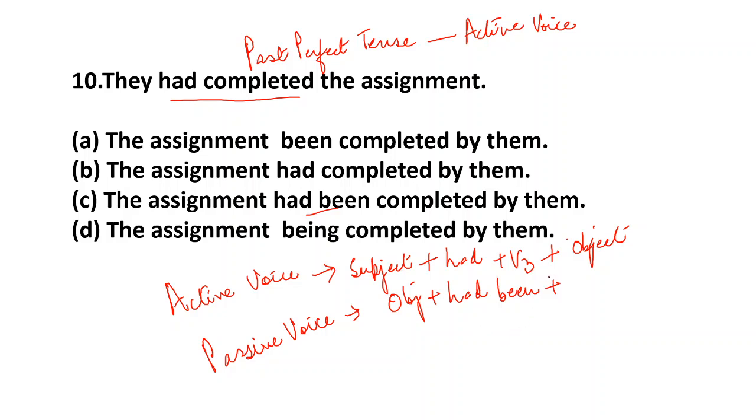Had been plus V3, plus by, and plus the subject. Now find out which one is the correct answer. So here this will be, of course, C. The assignment had been V3 by, and this is the subject.